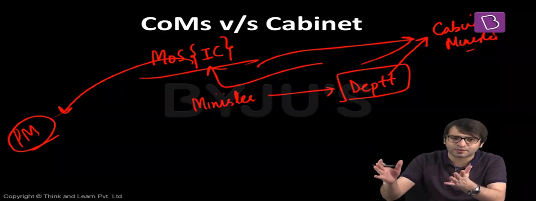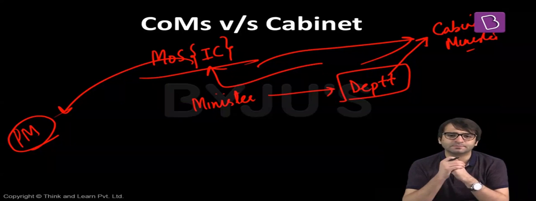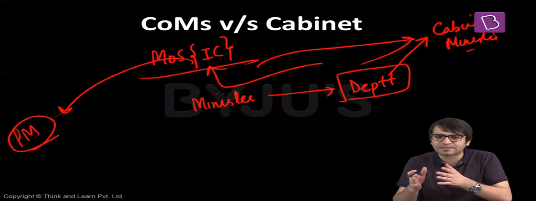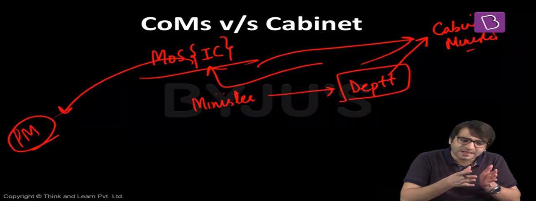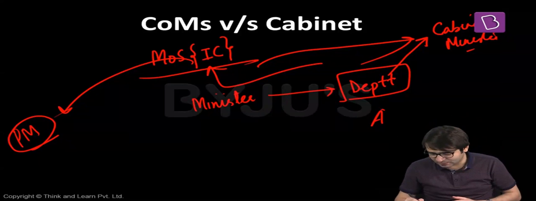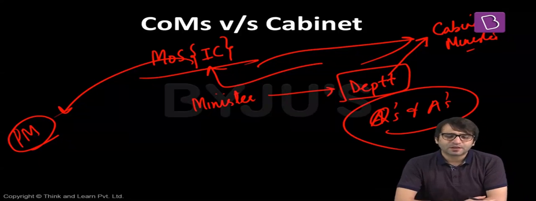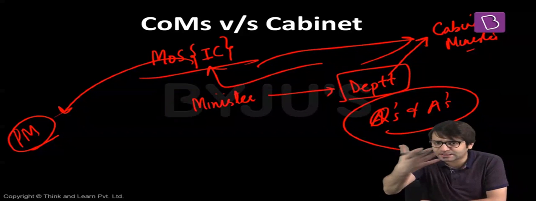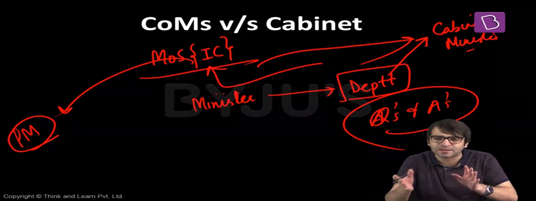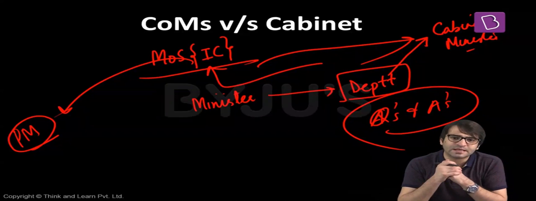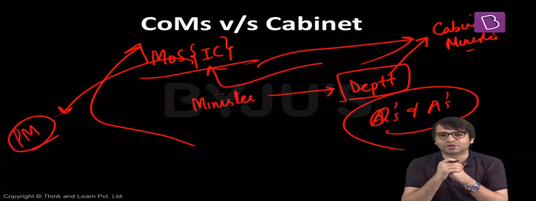They were handling a department of their own without any cabinet minister, and they were directly responsible and accountable to the prime minister. And sometimes there are deputy ministers as well. These deputy ministers are not given the charge of the entire ministry. They are not given the charge of independent departments. What these deputy ministers are for is to assist the ministers. How? For example, in questions and answers. In Parliament, during question hour and zero hour, which we will discuss in detail in Union Legislature, questions are asked by the parliamentarians to the ministers about what have you done on this particular matter, what is the role of your ministry in these matters. To answer these questions, deputy ministers assist the ministers in preparing the answers.